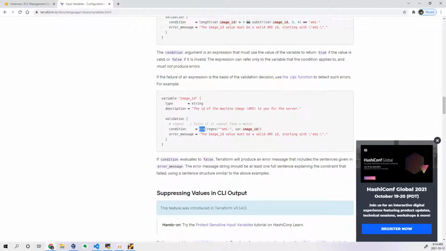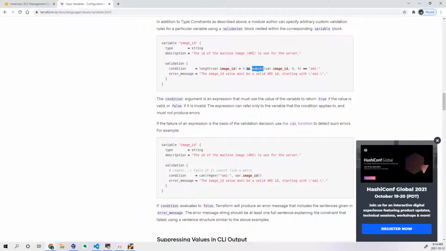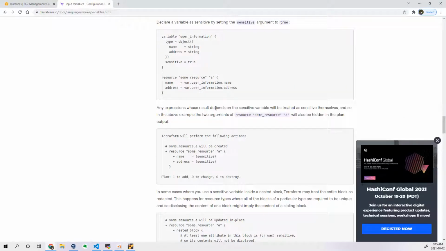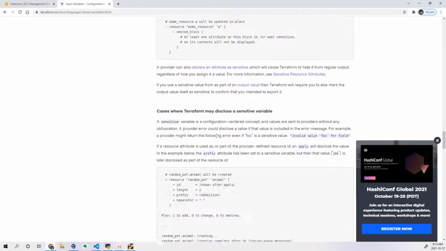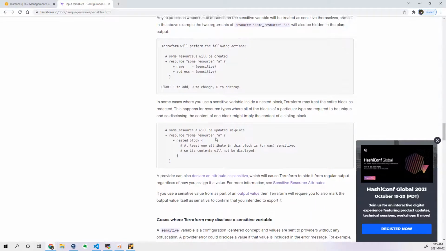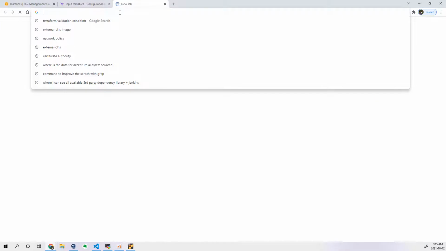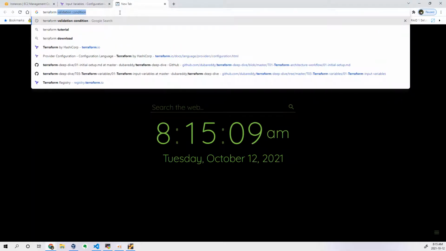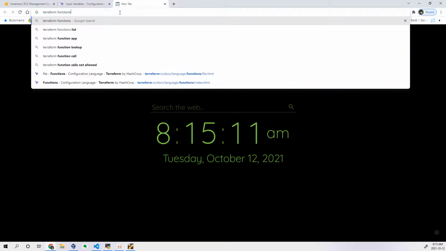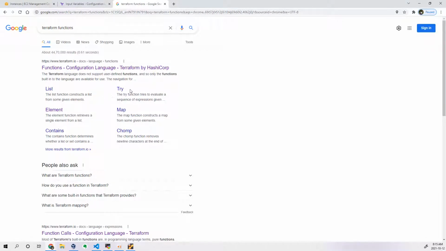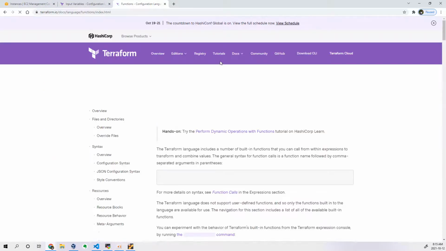So for everything we have a function. Okay, so can function, length function. You can see here this is called the length function. This is called the substr function. This is the can function, regex function. So there are so many functions which you can declare. If you want to read more about the Terraform functions, you can just search for that. You can just see try, map, chomp, contains. There are so many functions.